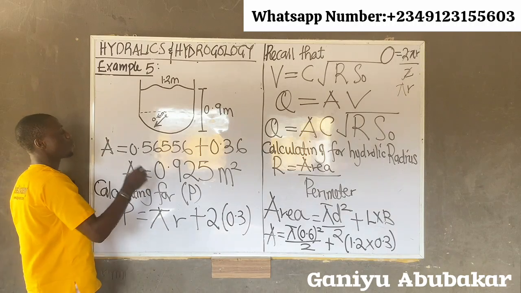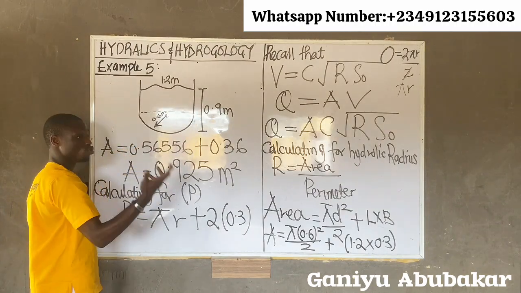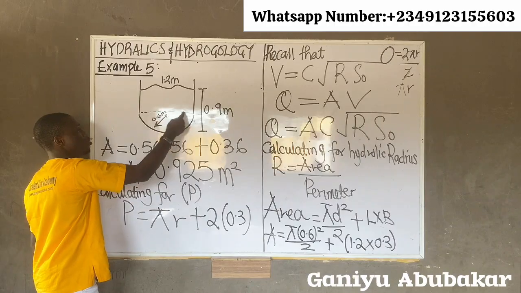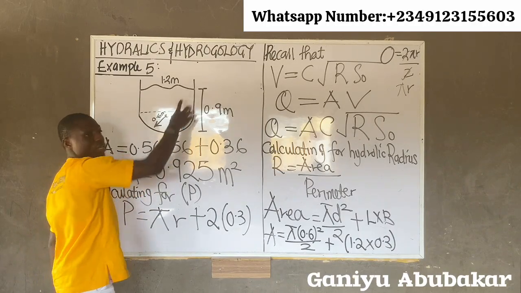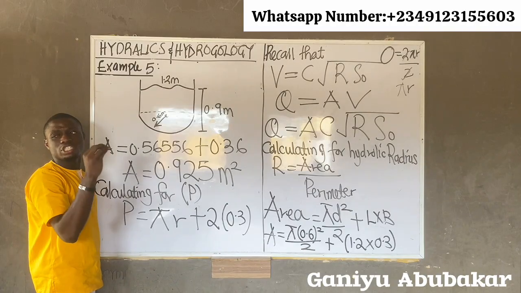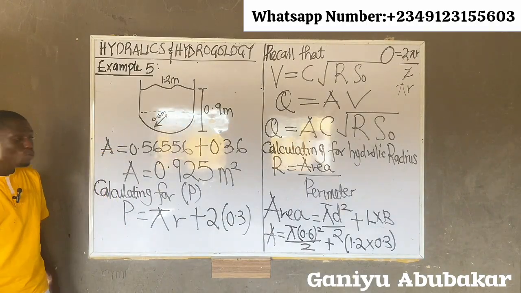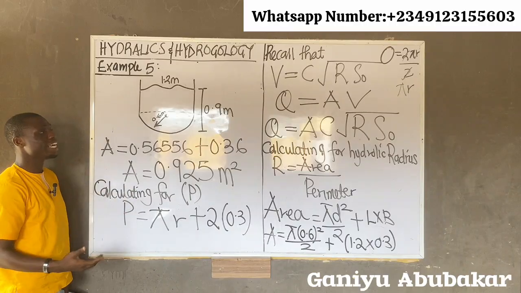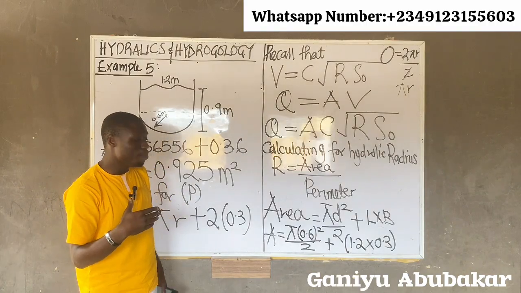So now I have one side here, that's 2 of the same side, which is 0.3. So they added this part, the wetted part. You know, we said for area and perimeter, it's not just area, not just perimeter.